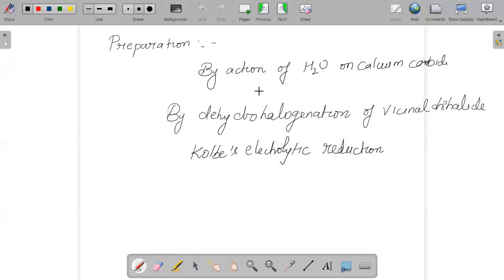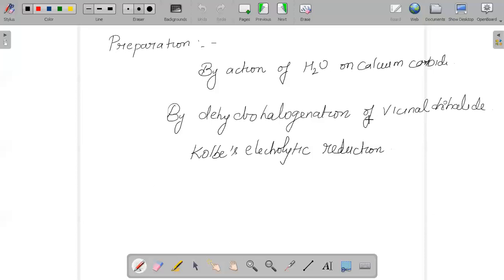Or we can also prepare by dehydrohalogenation of vicinal dihalide. For example, 2,3-dibromobutane can be treated with alcoholic KOH in order to give us butyne.